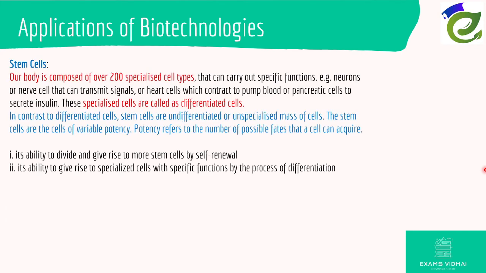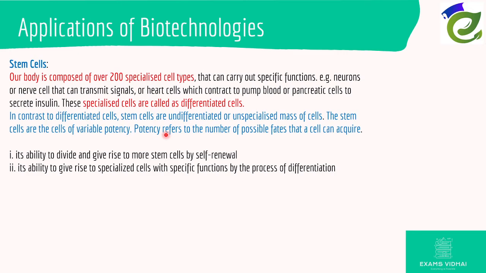We have another application of biotechnologies, which is stem cells. Our body comprises over 200 specialized cell types, right? They are called differentiated cells, but there's one particular cell mass which is undifferentiated. And what does undifferentiated cell mean? It has the potential to become other cells as well.